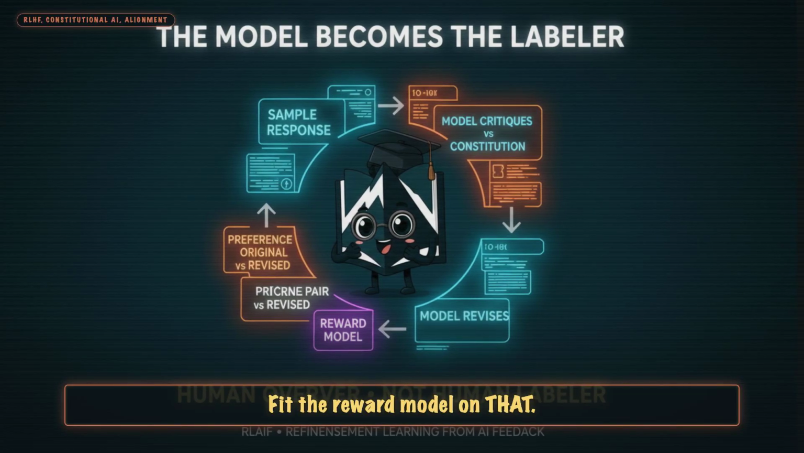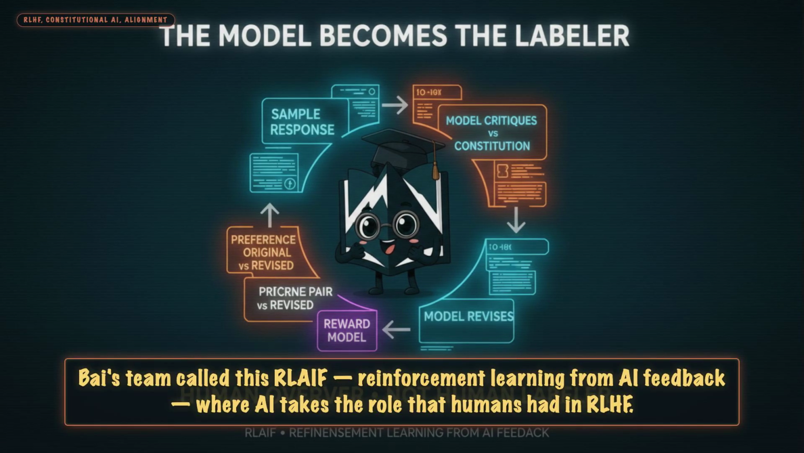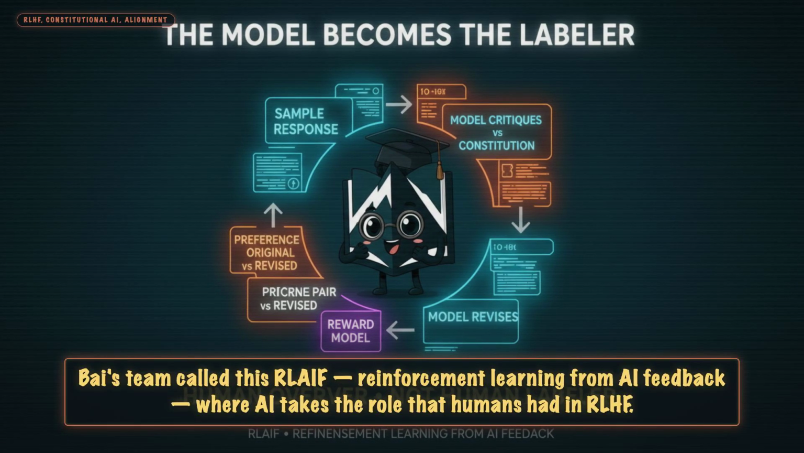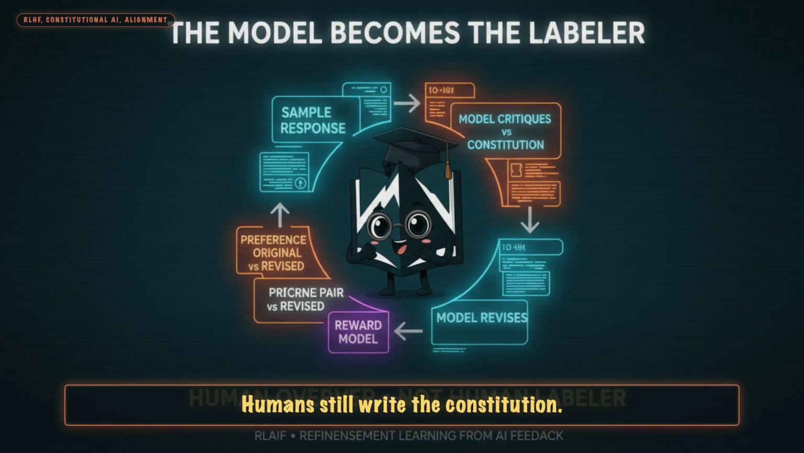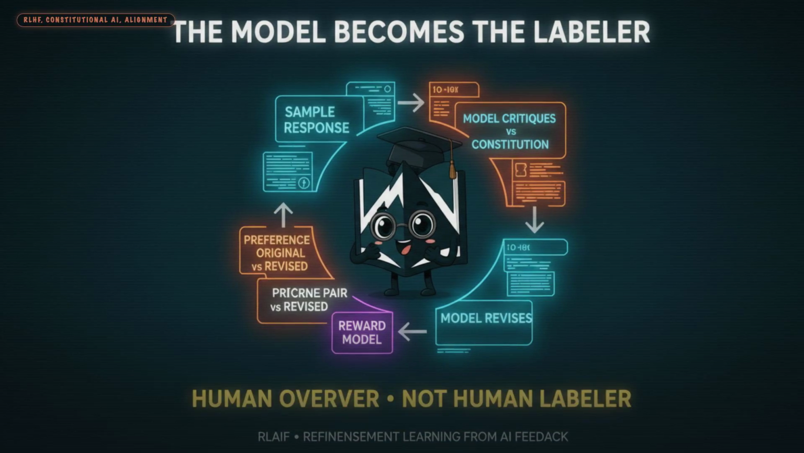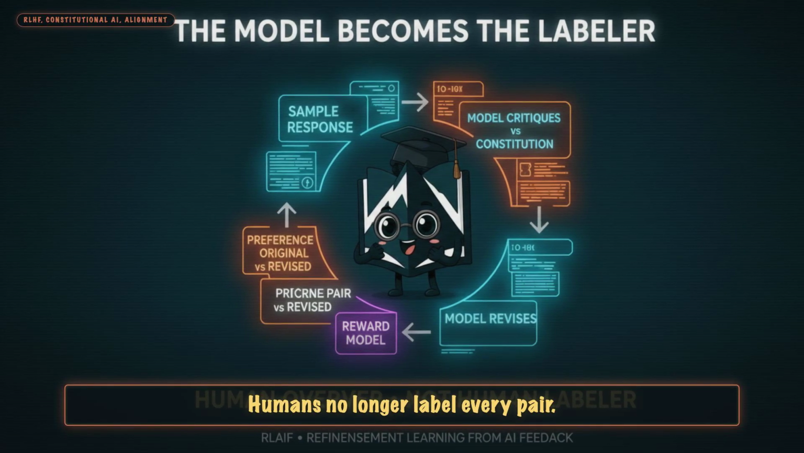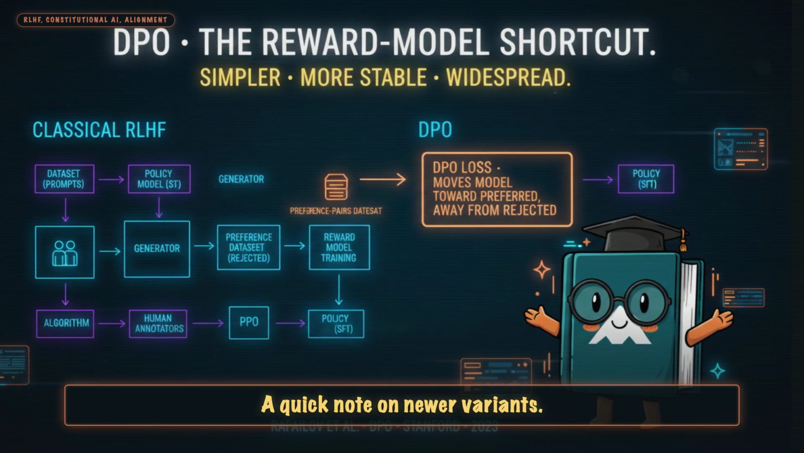Bai's team called this RLAIF, reinforcement learning from AI feedback, where AI takes the role that humans had in RLHF. Humans still write the Constitution. Humans still spot check. Humans no longer label every pair. A quick note on newer variants.